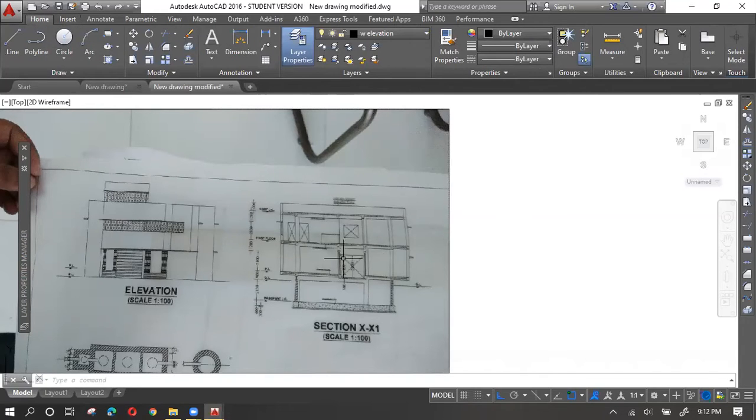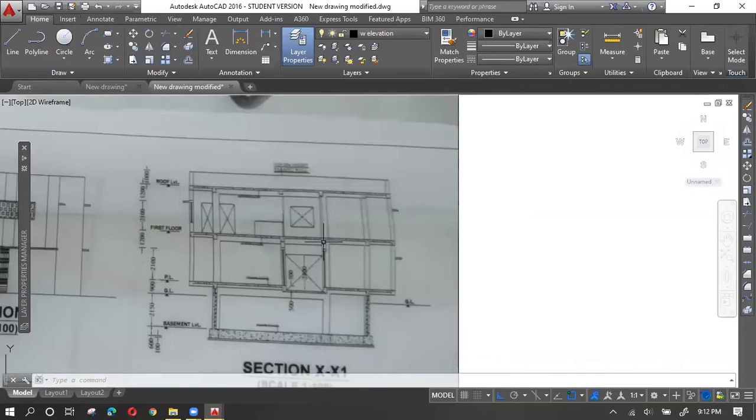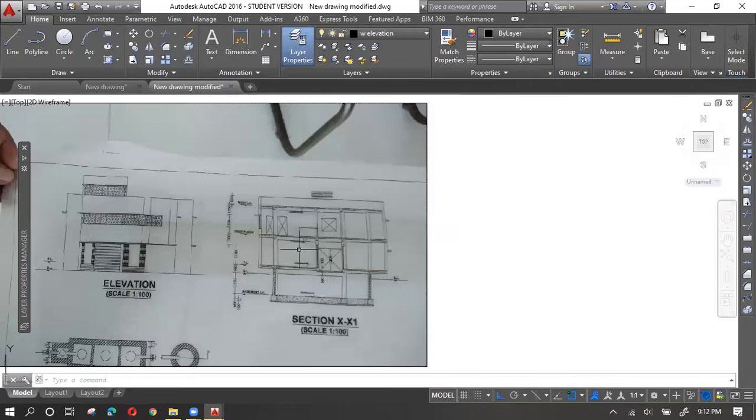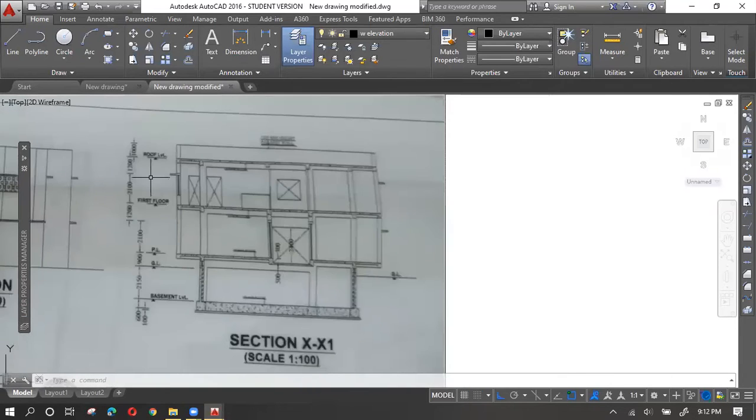And what happens if you draft something not exactly as per the previous plan? Some major or minor changes will be there, and that can cause problems and confusion during the execution of your design. So at that time, what can you do? You can ask your client, sir, can you provide a picture of the plan that you have? Suppose he provides you this kind of drawing, a simple picture that he clicked. Now you need to redraw this again in AutoCAD, and that too with exact dimensions.